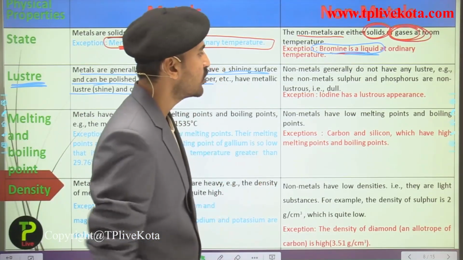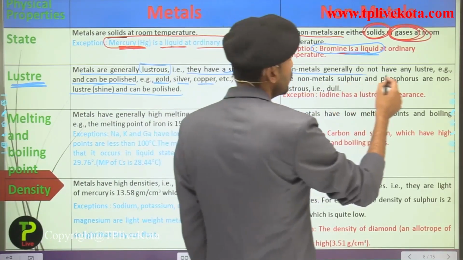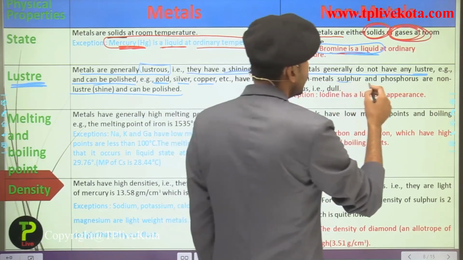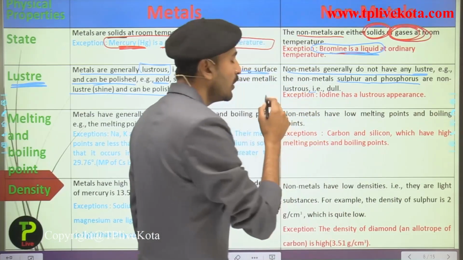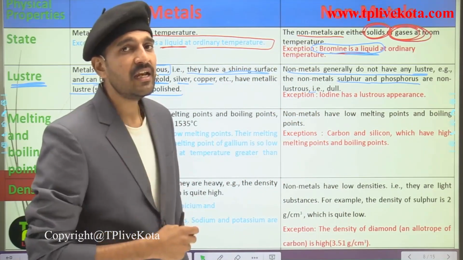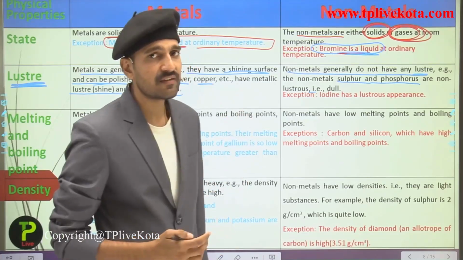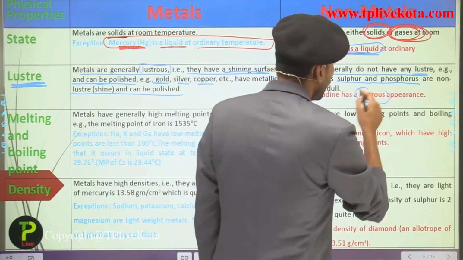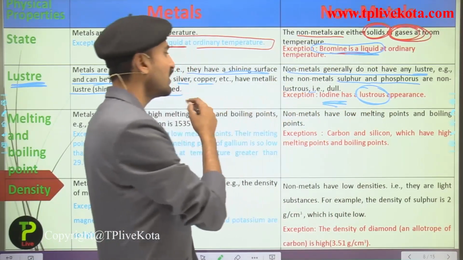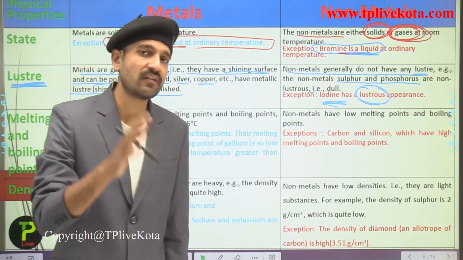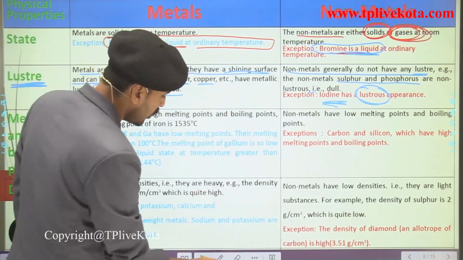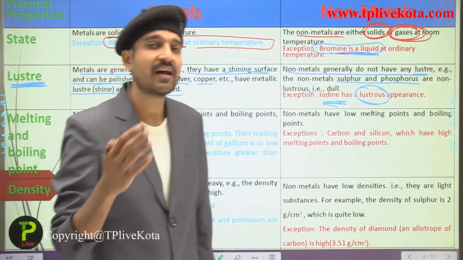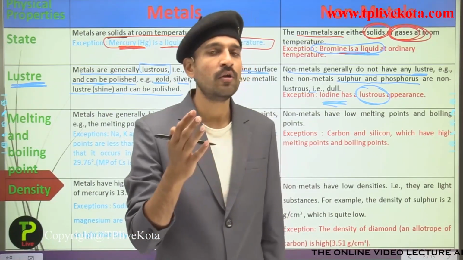Now talking about the non-metals, the non-metals do not have luster, that is they do not shine. Here you can see sulfur and phosphorus, these are non-metals that are dull in nature. Now it has an exception, that is iodine. Iodine has a lustrous property. So remember students, in the luster part we have an exception, that is iodine in the non-metals. It has lustrous properties, while the non-metals generally have non-lustrous properties.